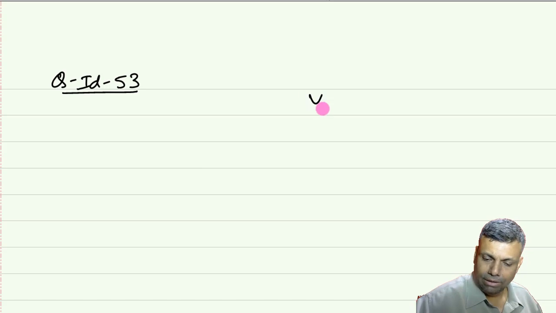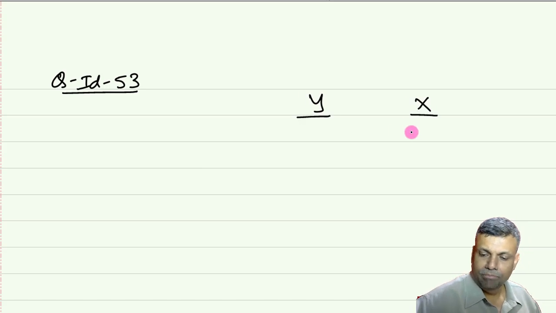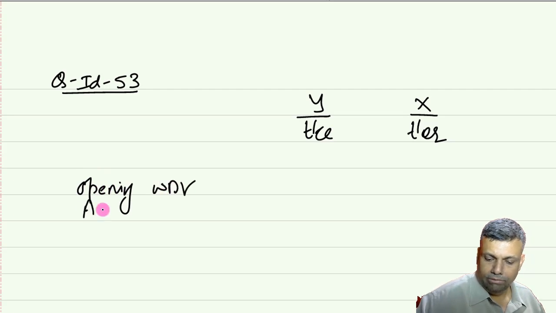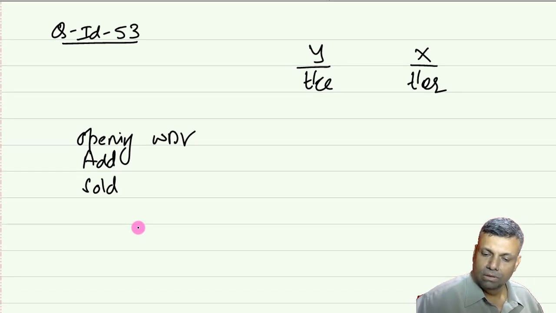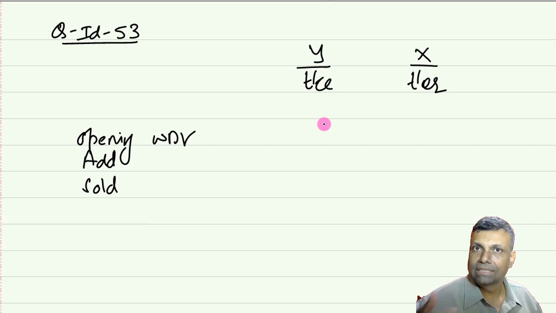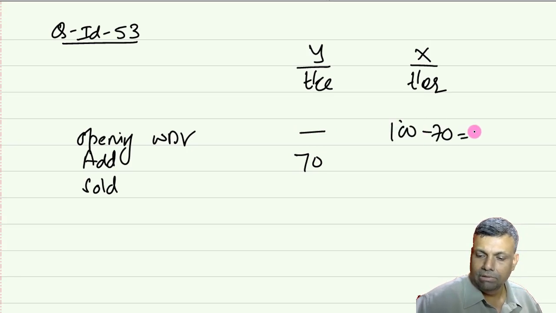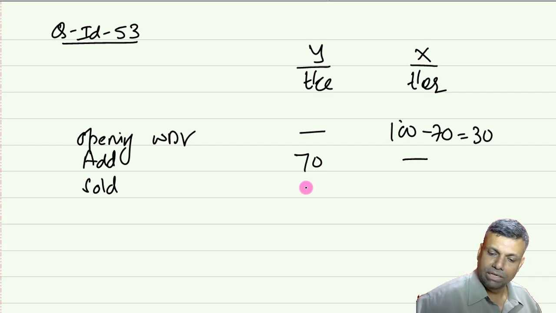Okay, so very simple kind of the calculation. Understand the calculation how it is to be done, and thereafter I'll show you that particular simple provision, no big deal whatsoever. Okay, so you have Y Limited, you have X Limited. X Limited is the transferor and Y Limited is the transferee. Okay, so opening WDV, add if anything has been sold. So for Y Limited, basically it's a transfer, that means the receiving company, 70 crores they are receiving, and the transferor company you have to adjust by 70. So basically you remove from that particular block of the transferor company, add it to the block of the transferee company. Simple one. Okay. So nothing has been added for X now.